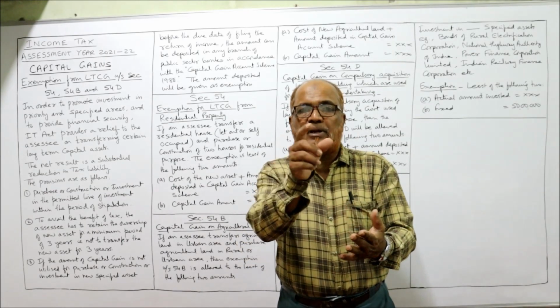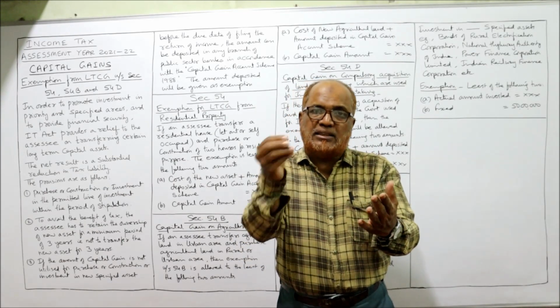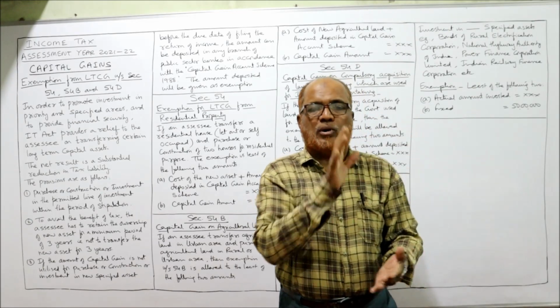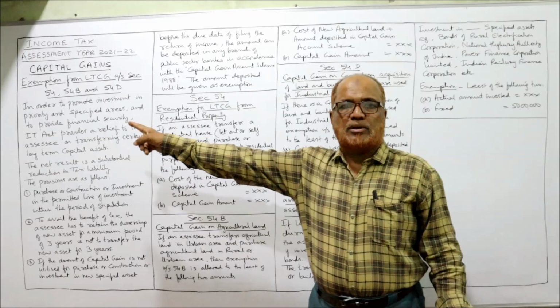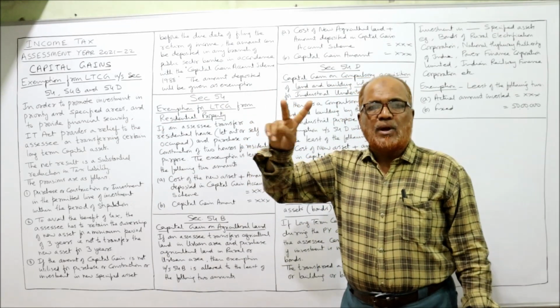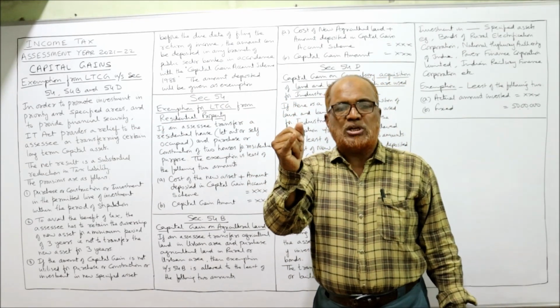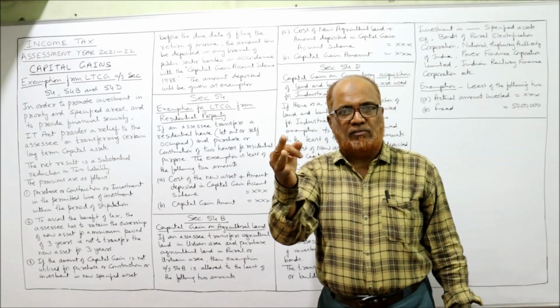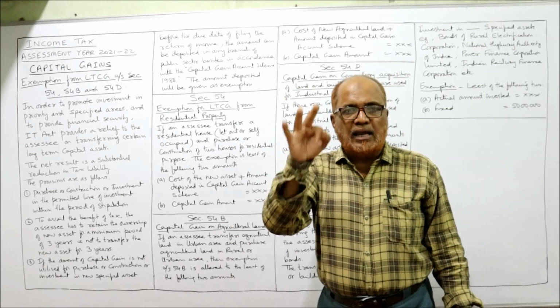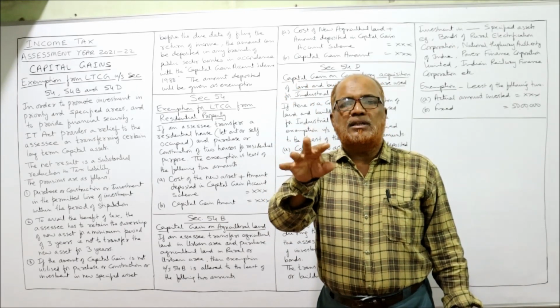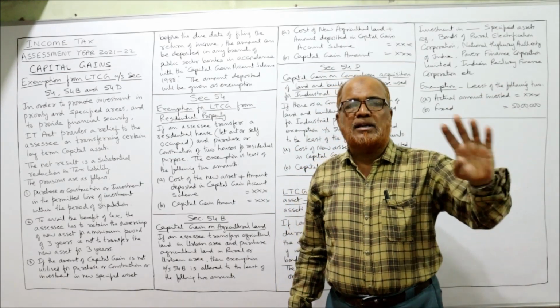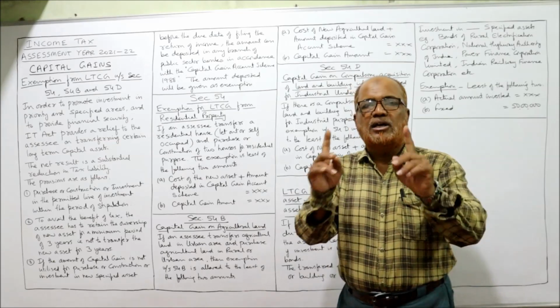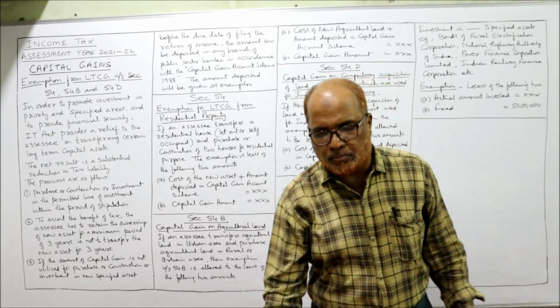That account is the capital gain account scheme account. In that account I am depositing this amount. So if I make the deposit, I will get the exemption. The two cases are there. One case, either you purchase or construct or invest. If you are unable to make this investment, then deposit that amount in a public sector bank in the capital gain account scheme 1988. You will get the exemption.